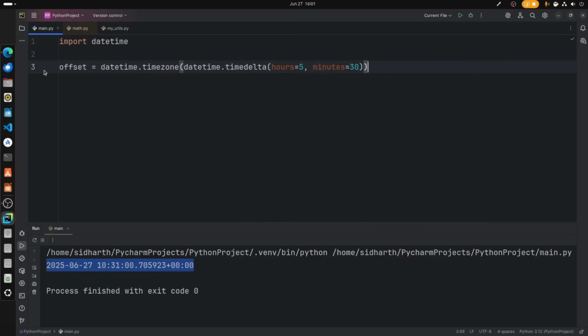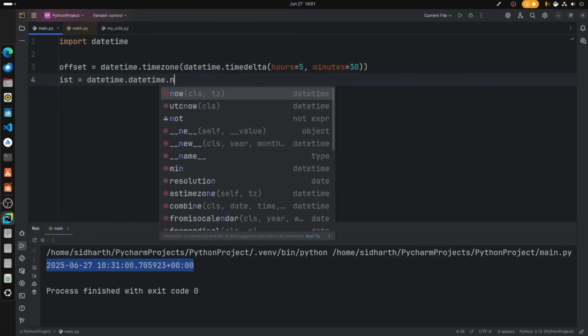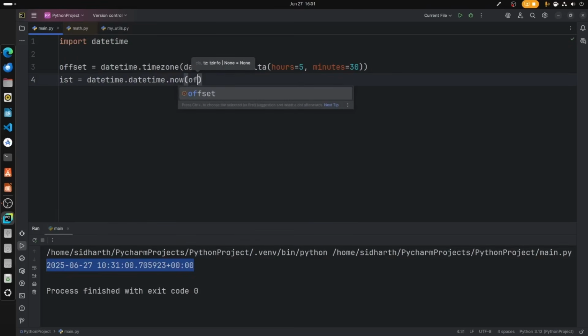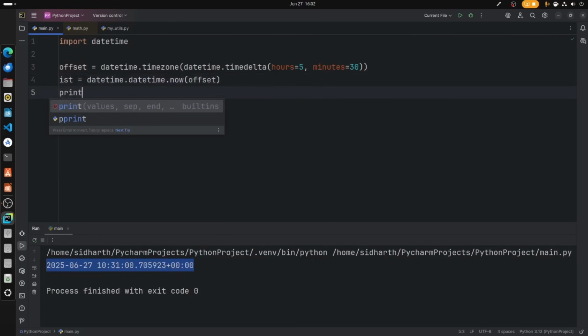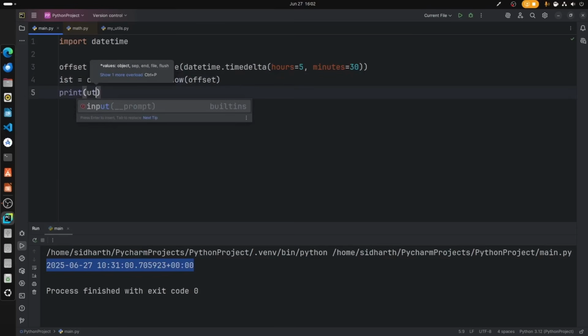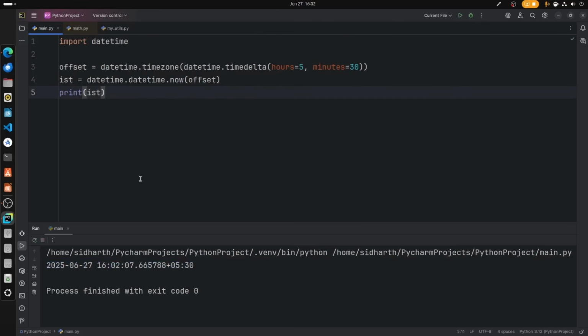Alright, before we run the file, let's type IST equal to datetime.now with the current offset. Let's print UTC, and let's print IST. Now let's run the file and we get the time.